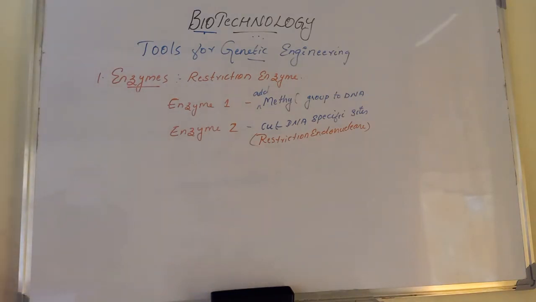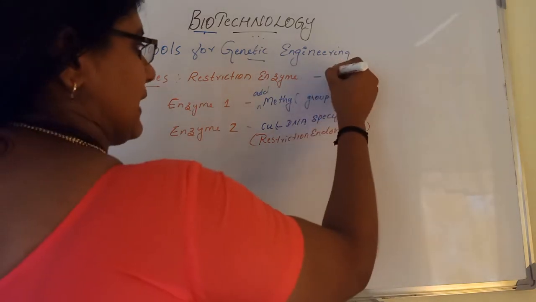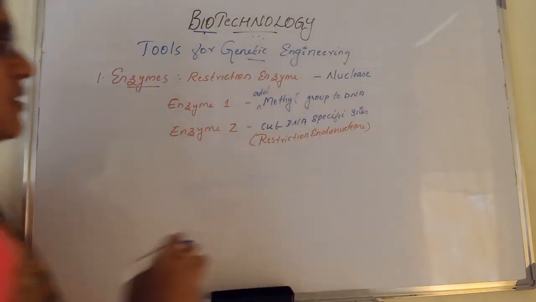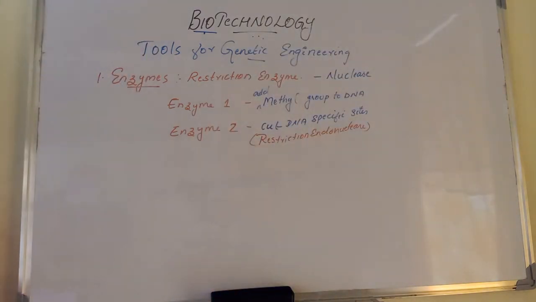Restriction enzymes belong to a larger class of enzymes called nucleases.